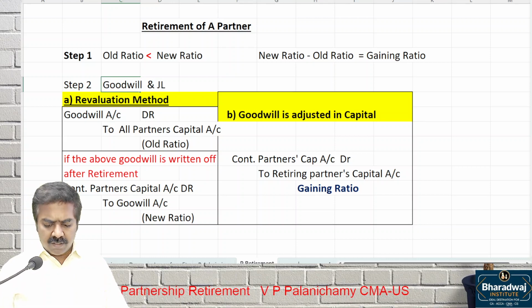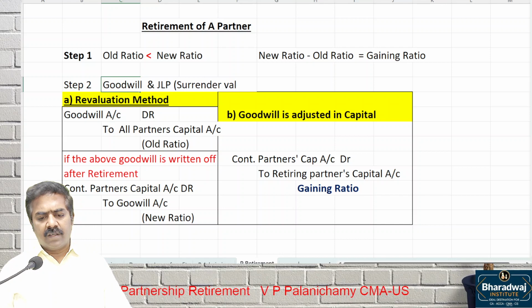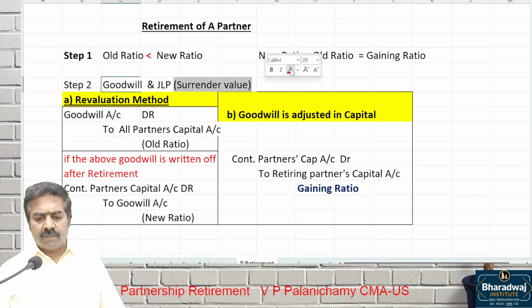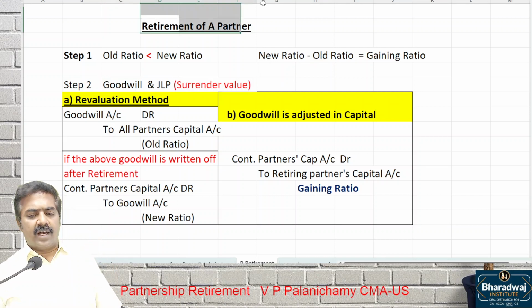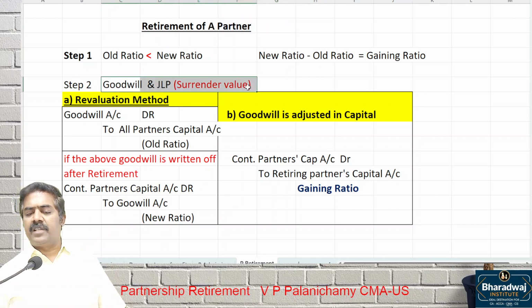Only 2 methods are possible for both goodwill and JLP. And which one? Joint life policy. Here also surrender value now. Wait, when will the firm get the policy value? Only on the death of a partner. On retirement of a partner, the firm will get only the surrender value.